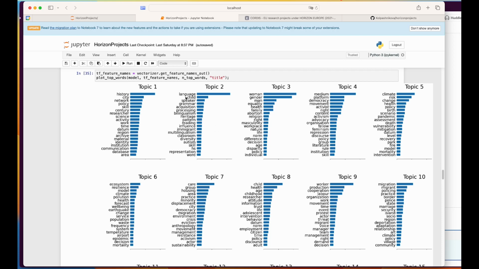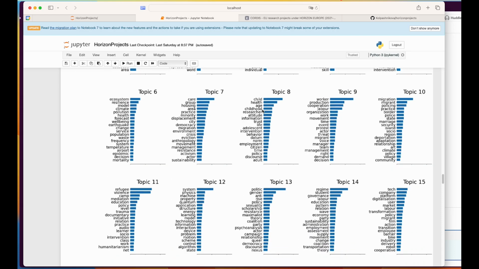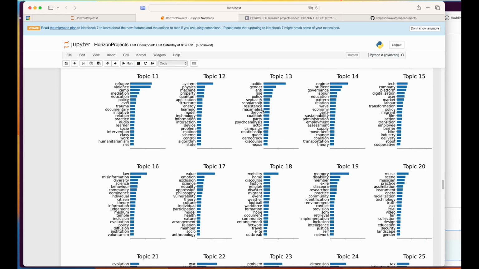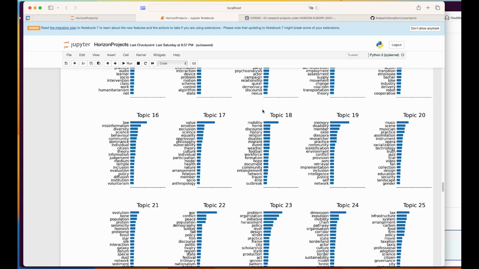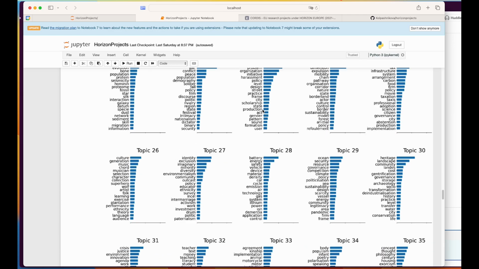Topic 2 is a little clearer. It looks at language, child, speaker, grammar, acquisition, and I guess it means language acquisition, etc. Topic 3 is also quite clear. It's on women, men, gender equality, and so on and so forth. You can check out the topics that emerge from all the proposals by analyzing this figure.